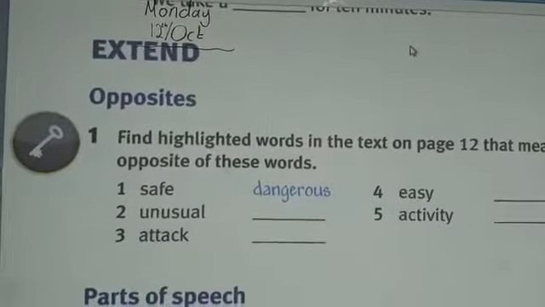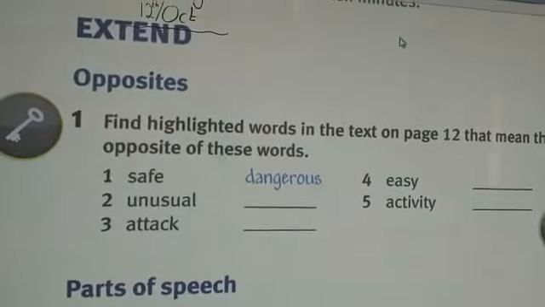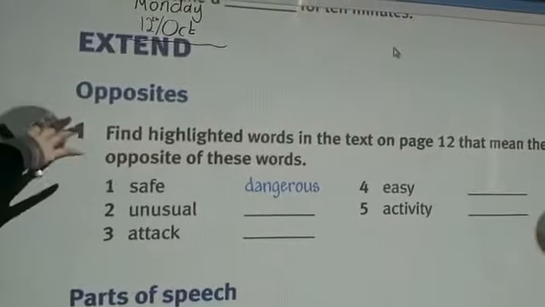Please guys, open your Pupils Book page 14. Today inshallah we're going to start with extent. We have opposites.